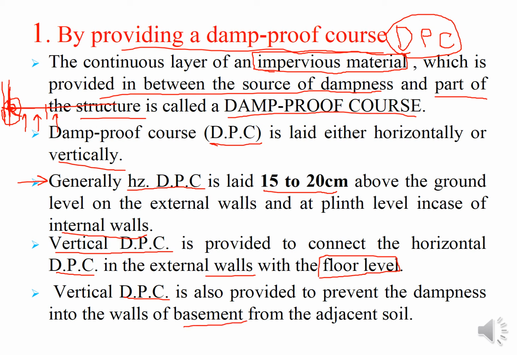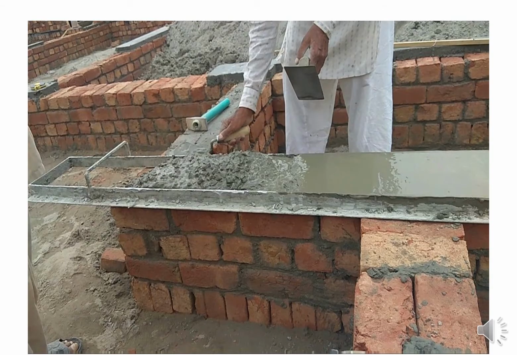Vertical DPC is also provided to prevent dampness into the wall of the basement from the adjacent soil. Similar behavior for the basement, because the basement has soil all along the walls below the levels. If this is the wall, all over here you have soil, all over here you have soil. Your structure is constructed inside the soil, so there is a higher risk of water from the soil penetrating inside. So for the vertical DPC, we are providing it throughout the walls and floors for the basement component. Now this is the picture that shows how the horizontal DPC